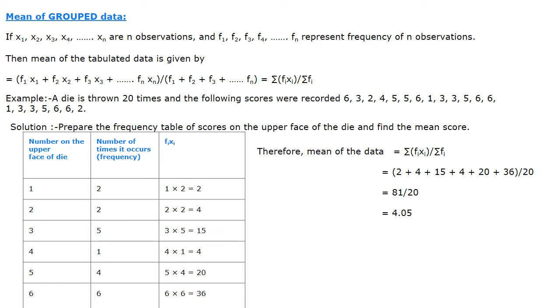Now f1 is equal to 2, x1 is equal to 1. So f1 into x1 or x1 into f1 is equal to 1 into 2 is equal to 2, and f2 into x2, 2 into 2 is equal to 4, f3 into x3, 5 into 3 is equal to 15, like this. So how to find the mean of data here? Sigma fi xi. What are fi xi? 2 plus 4 plus 15 plus 4 plus 20 plus 36 divided by sigma fi, 20, that is 81 by 20. When 81 is divided by 20, we will get 4.05. So 4.05 is the mean of the given group data.